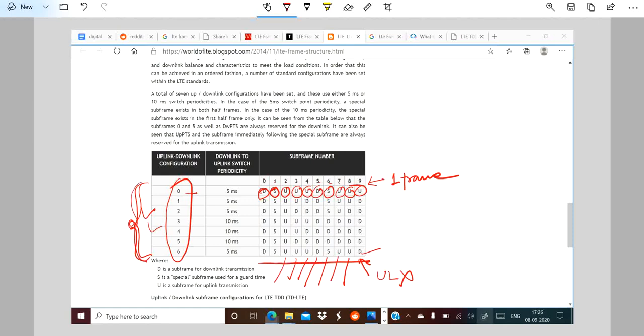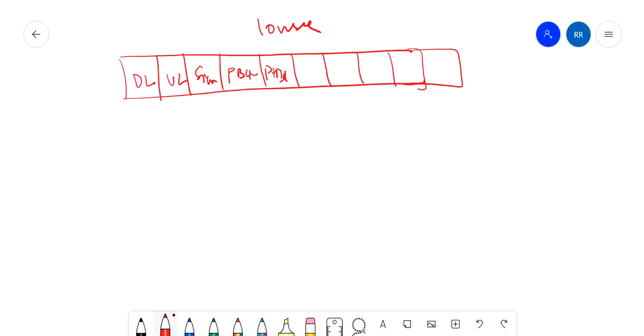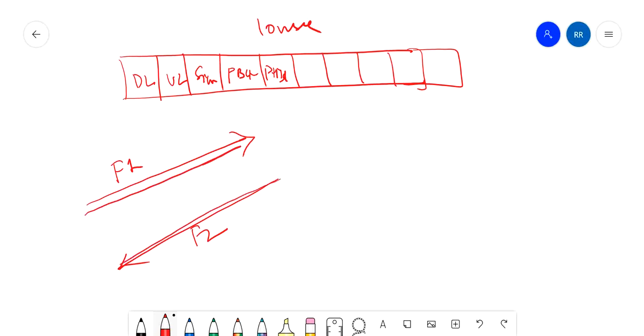So this is the difference between TDD and FDD frame-wise. Technology-wise, in FDD, frequency division duplex, uplink has a different frequency F1 and downlink has a different frequency F2, so uplink traffic goes on one and downlink traffic on the other.